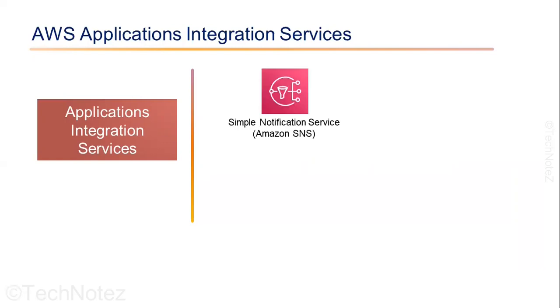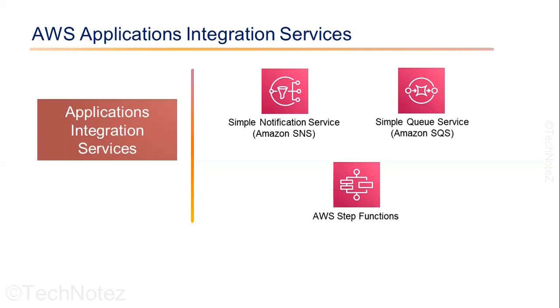Simple Notification Service, or SNS, is a fully managed pub/sub messaging service that enables you to send and receive messages between different services and applications. The publisher sends the message and the subscriber receives the message. SNS supports fan out, filtering, and mobile push notifications and can be integrated with other AWS services such as Lambda, SQS, and Kinesis. Simple Queue Service, or SQS, is a fully managed messaging queue service that enables you to decouple and scale microservices, distributed systems, and serverless applications. SQS provides durable message storage and batch processing capabilities.